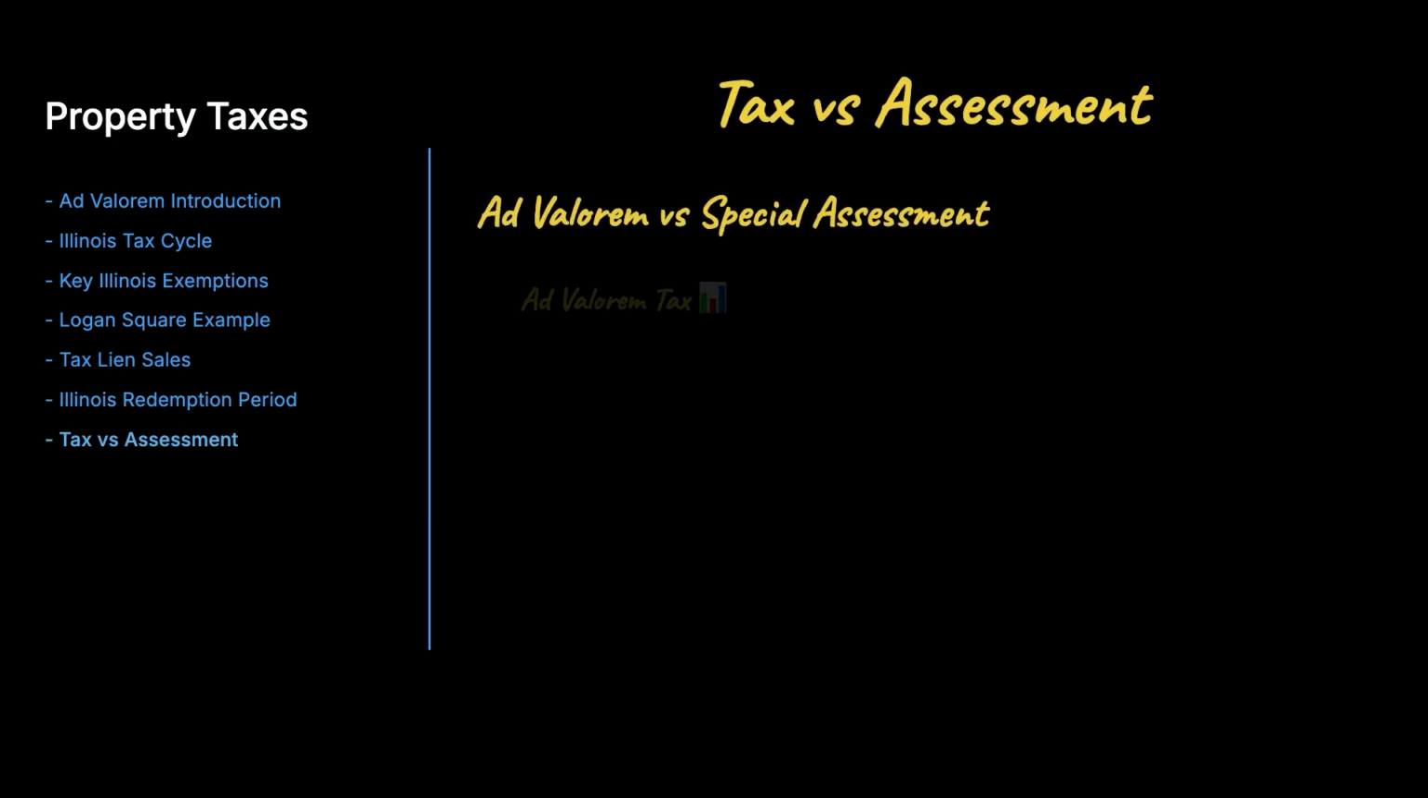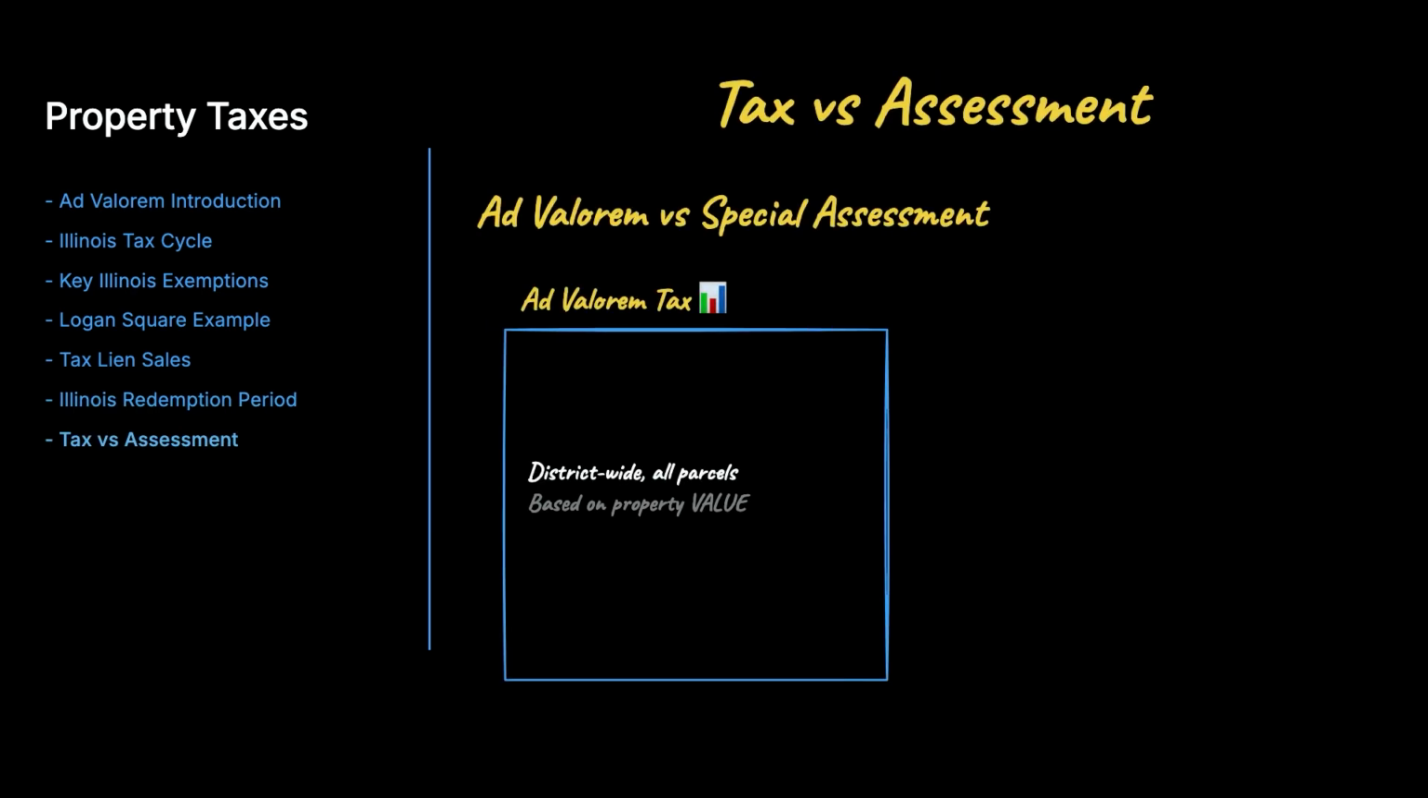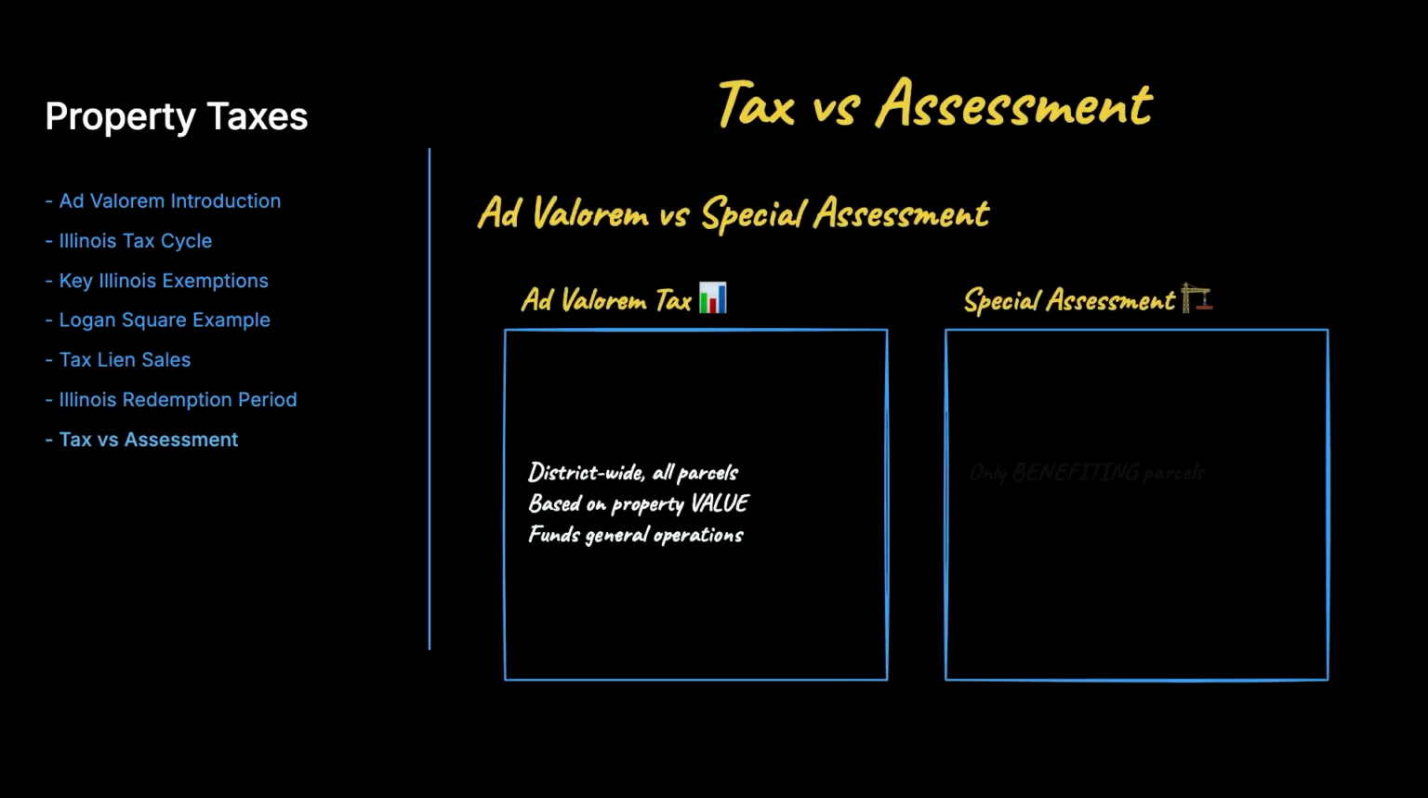Now, let us distinguish ordinary taxes from special assessments because exam questions love this. Ad valorem taxes apply uniformly across a taxing district based on value and fund general operations. Special assessments only apply to parcels that specifically benefit from a public improvement like sidewalks or sewer extensions, with cost allocated by benefit received.